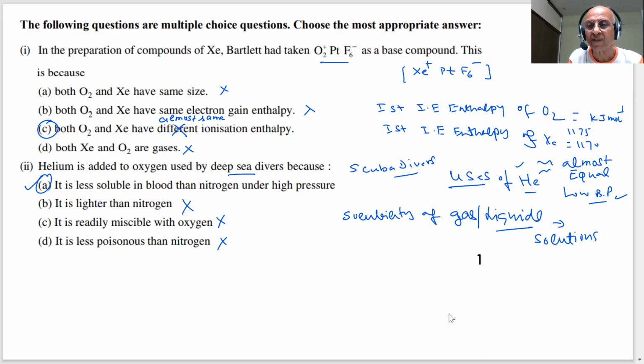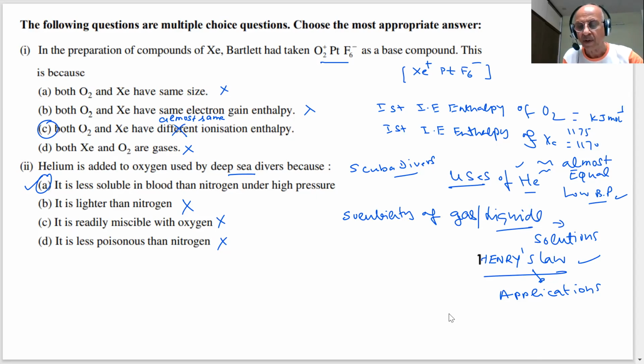Solubility of gas in liquids was studied by Henry's law. As the pressure increases, the solubility of the gas in liquid increases. As the temperature increases, the solubility of the gas in liquid decreases. Important questions always come on that. We will see that in the chapter of solutions. Applications are very important. They will ask you to give one or two applications of Henry's law.